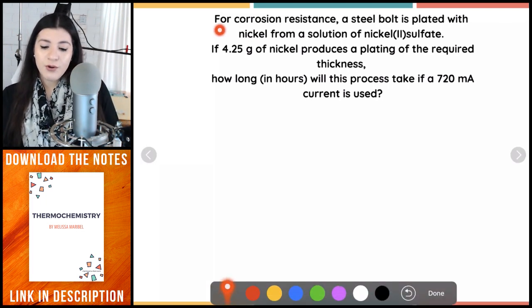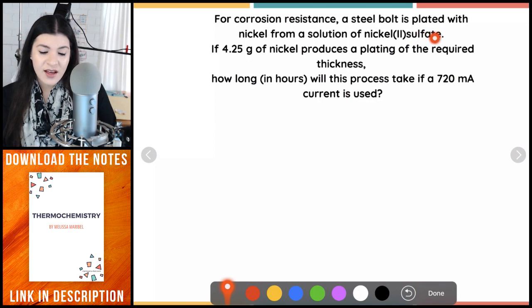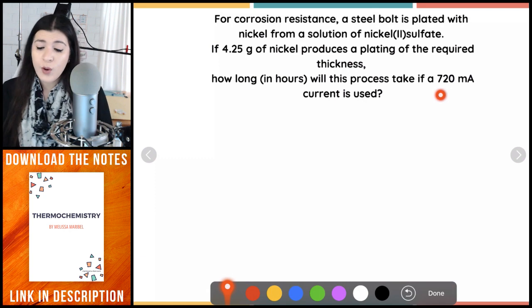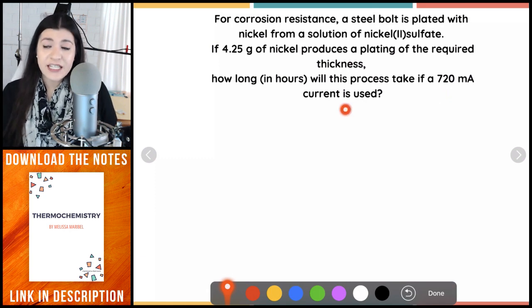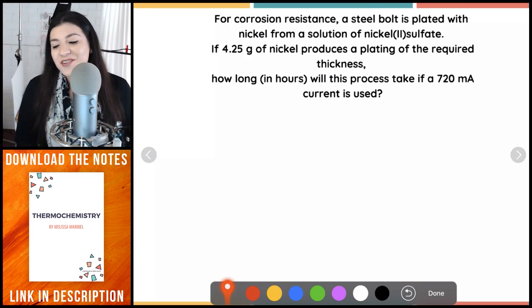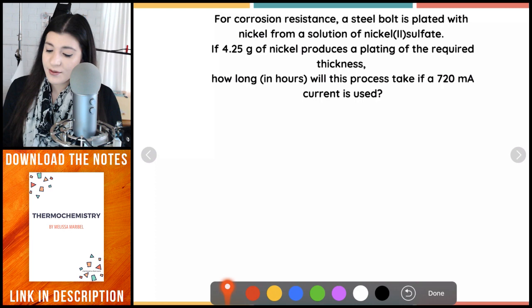So we have, for corrosion resistance, a steel bolt is plated with nickel from a solution of nickel sulfate. If 4.25 grams of nickel produces a plating of the required thickness, how long in hours will this process take if a 720 milliamp current is used? All right, so a lot of things going on. But first things first, let's figure out what we're given, what we're finding, and what formula we're using.